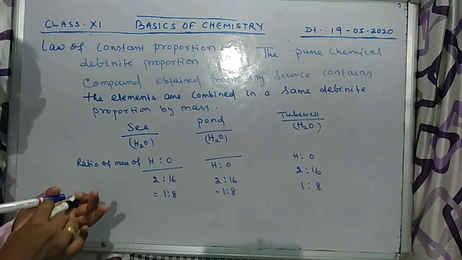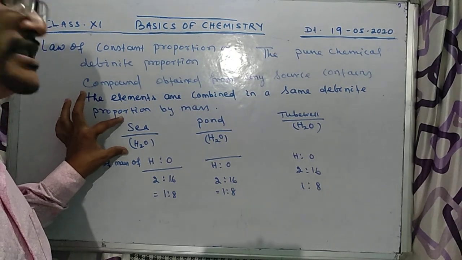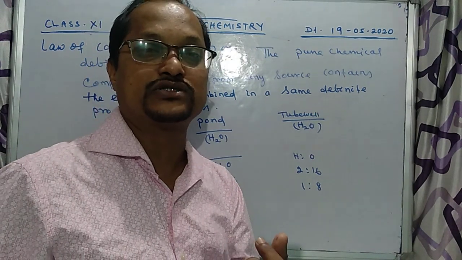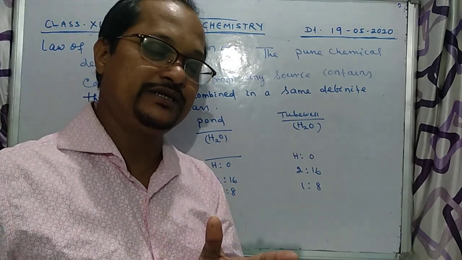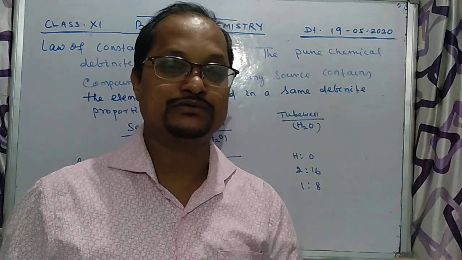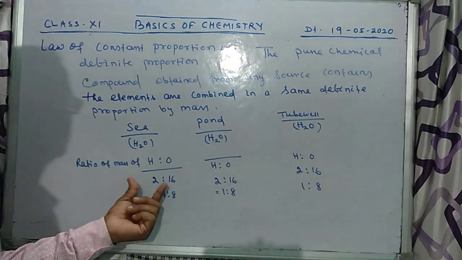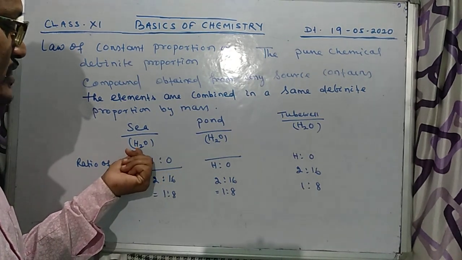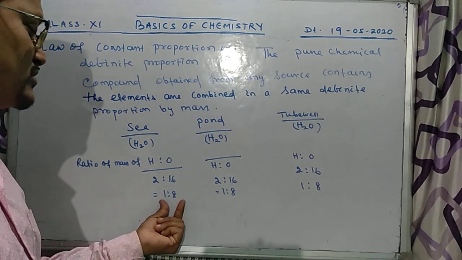So what did you understand from here? From any source you are getting, sea water contains dissolved salt particles and the water itself. But our aim is to find the pure compound, which is water, so we will remove the salt from it. The water itself contains 2 hydrogen and 1 oxygen. That's why the mass of hydrogen is 2 gram, and oxygen has 16 gram. 2 is to 16 gives 1 is to 8.